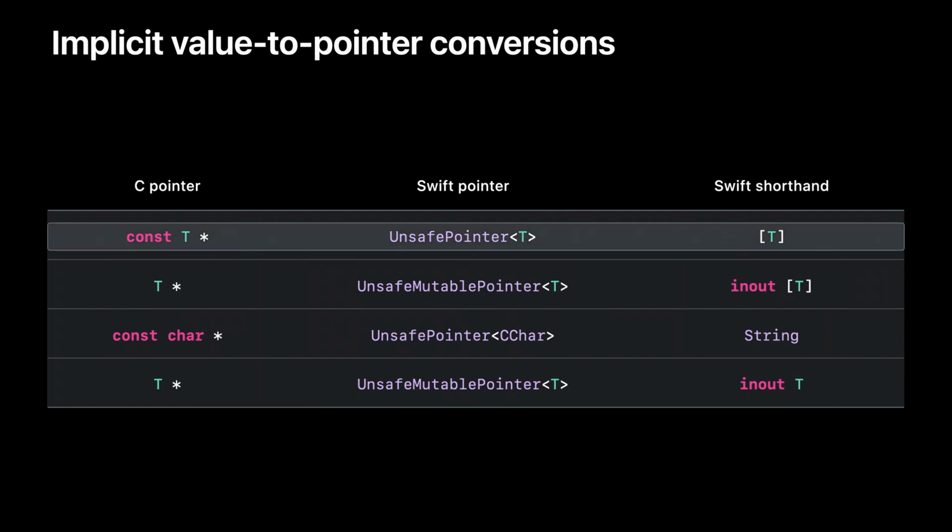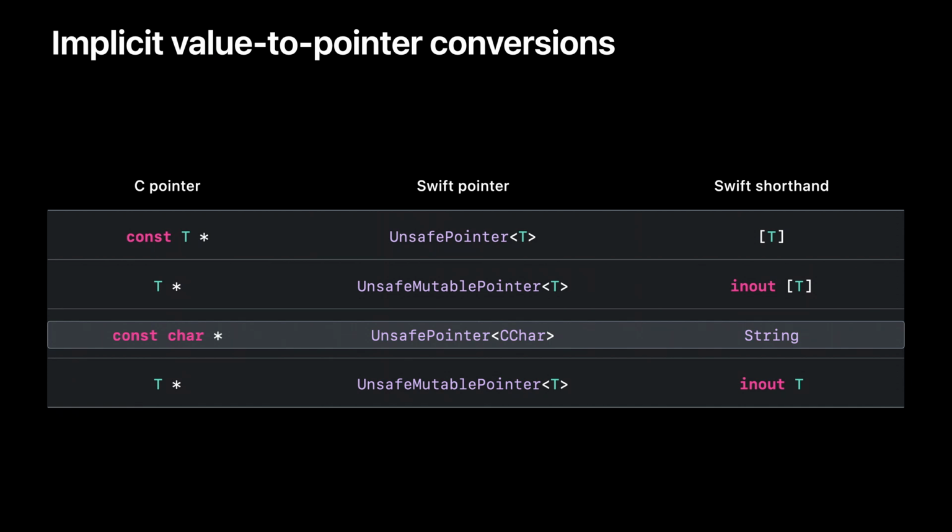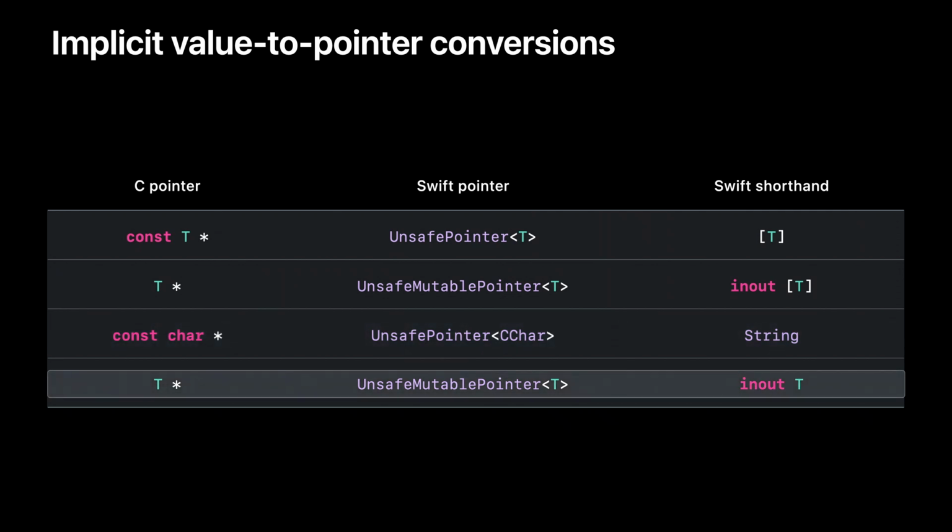As we have just seen, to pass the contents of a Swift array to a C function, we can simply pass in the array value itself. If the function wants to mutate the elements, we can pass in an in-out reference to the array to get a mutable pointer. Functions that take C strings can be called by directly passing in a Swift string value. The string will produce a temporary C string, including the all-important terminating null character. If the C function simply expects a pointer to an individual value, we can use an in-out reference to the corresponding Swift value to get a suitable temporary pointer to it.